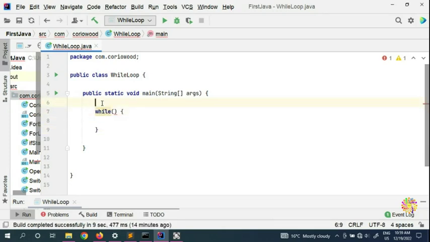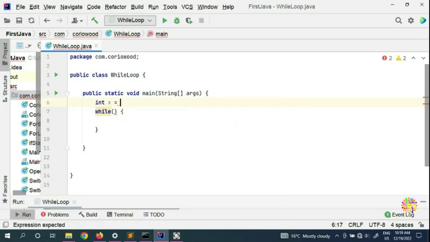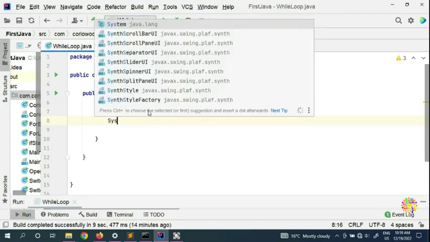So for example, we can put our variable here. Our variable is going to be x, and we can assign 1, or we can assign 0. Now we're going to put a condition: if x is less than or equal to 20, then we start our while loop.